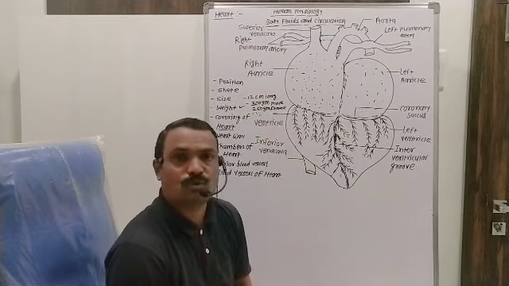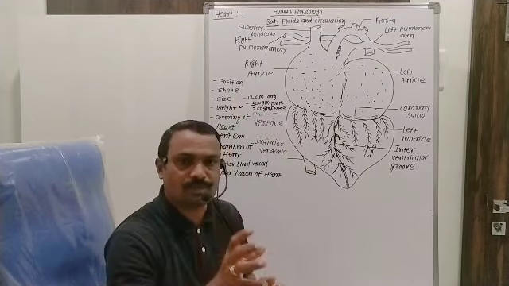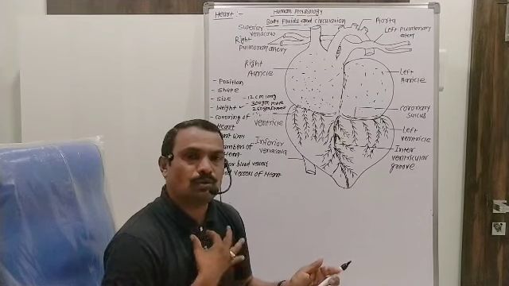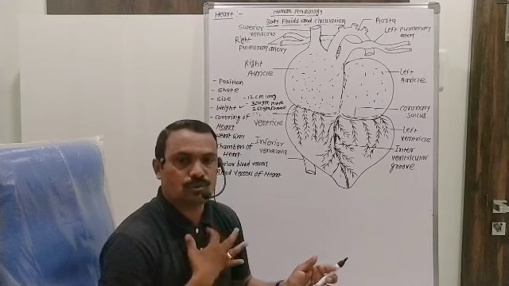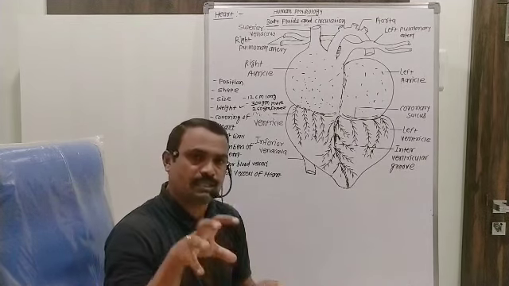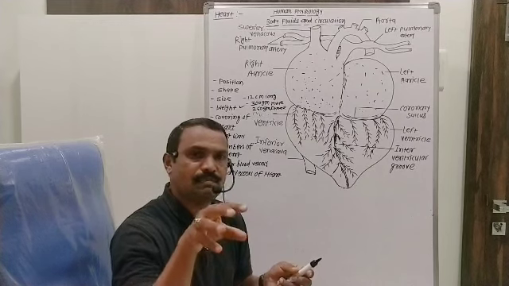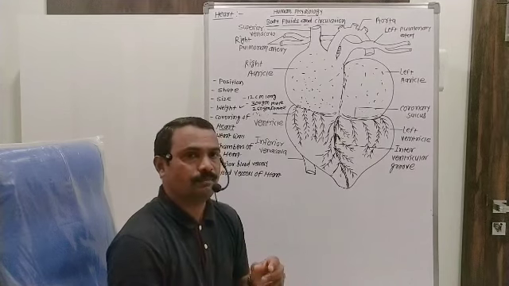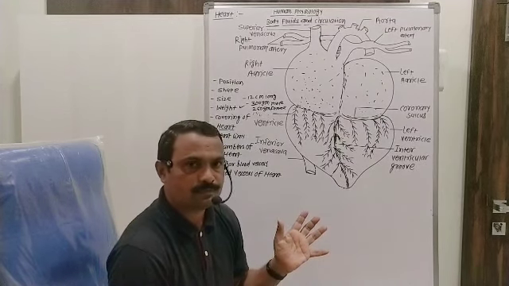It is present in the thoracic cage between the two lobes of the lungs, slightly toward the left side, above the diaphragm and below the sternum bone, the chest bone. Between the two lobes of the lungs, there is a space that is called the mediastinum, where the heart is located.